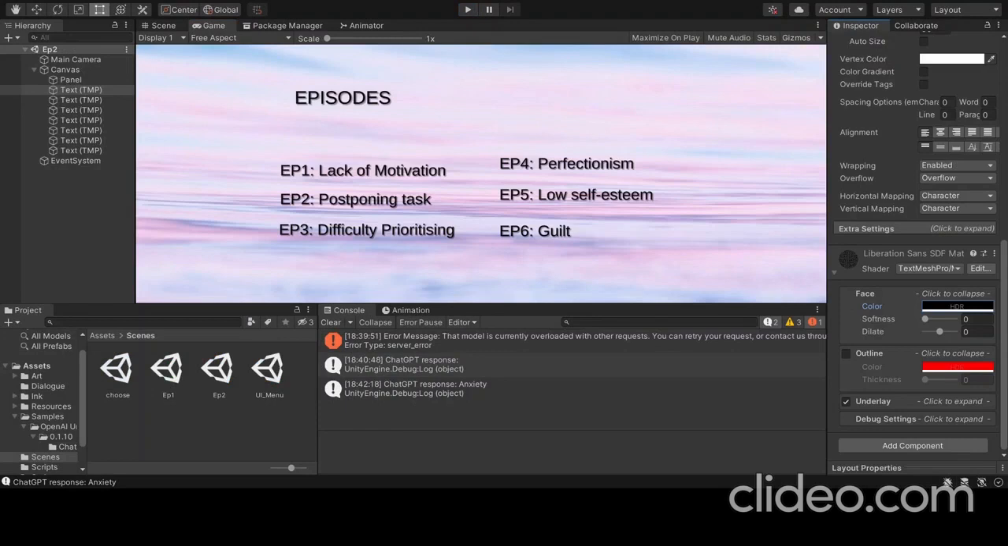So this is the scene for the episode. As soon as the inputs given in the triggering situation episode are processed, you will get episodes in such a form. It can be based on the symptom that you're facing, the core belief. It can be a lack of motivation for procrastination, postponing tasks, difficulty prioritizing, perfectionism, low self-esteem, and guilt. Based on that, you will be given episodes similar to what you saw earlier, and it will be the treatment for the whole core issue.